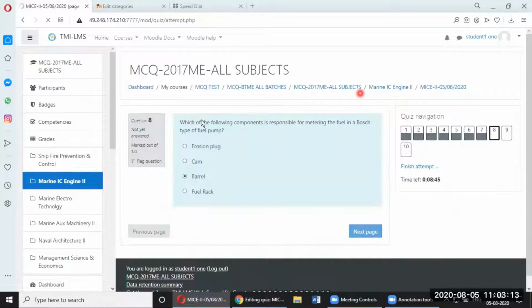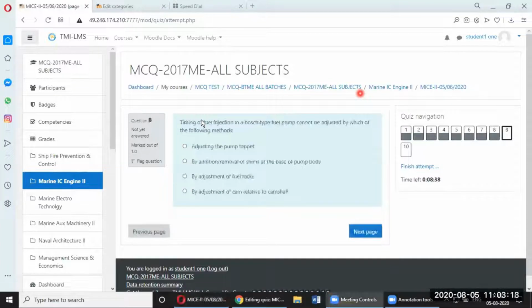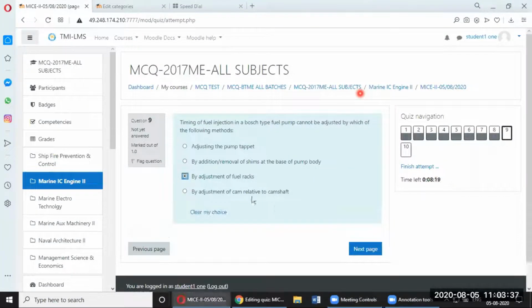Just a minute. Yeah, sorry for the interruption. So adjustment of fuel racks, I will do that.